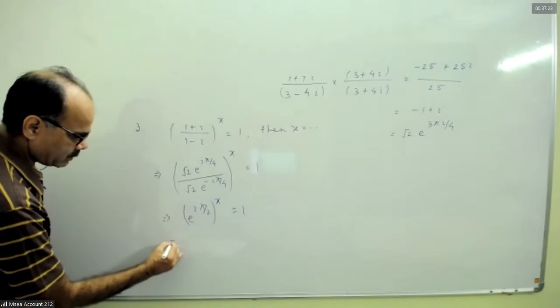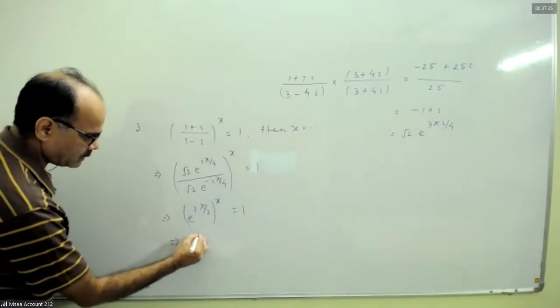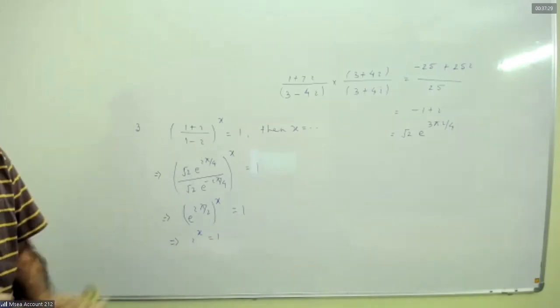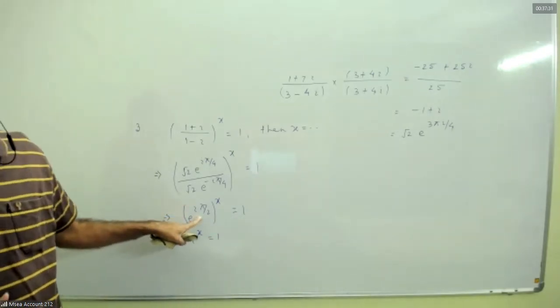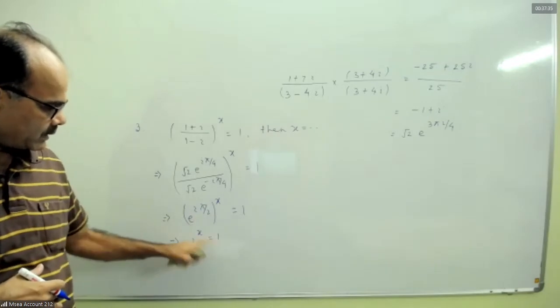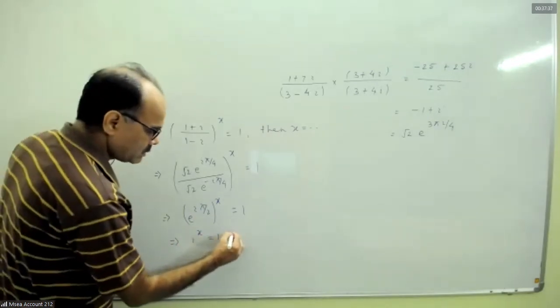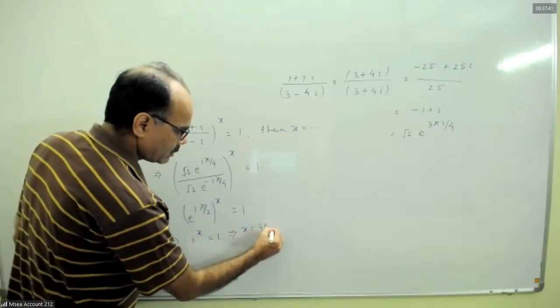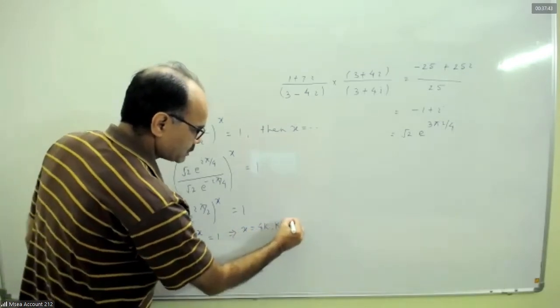Within the bracket, the quantity is simply i. i to the power x equal to 1. So i to the power x is 1. It means x is 4k, k belongs to integers.